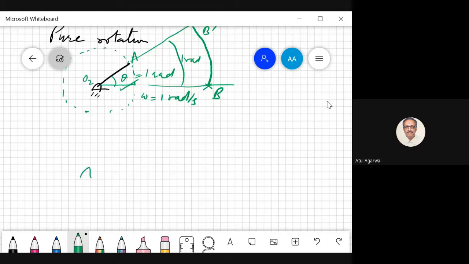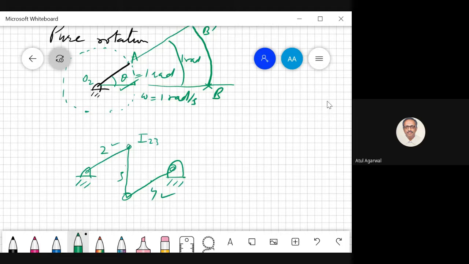Now suppose I have something like this. So you say I have got some motion like this. Now this is 2, 3, 4. Now if I say I want to find the instantaneous center between body 2 and 4, how will I find? Now these two bodies are not connected to each other. For example, the instantaneous center between body 2 and 3 is this point.